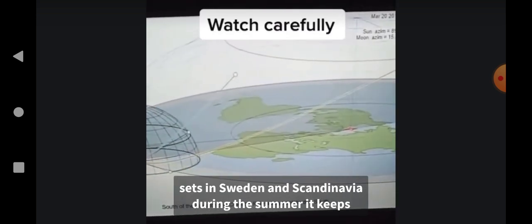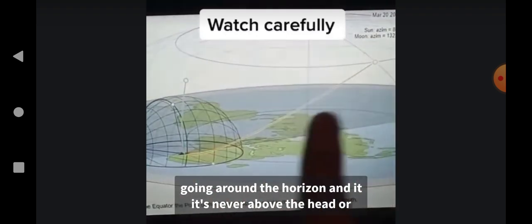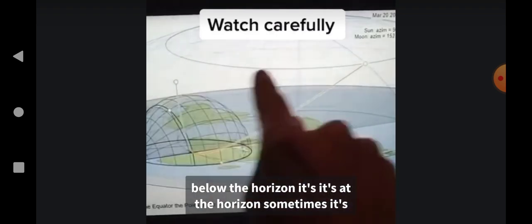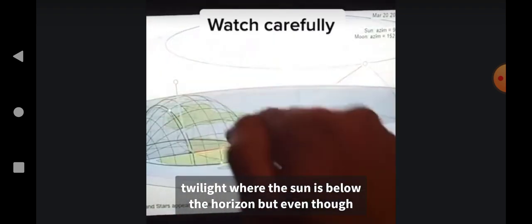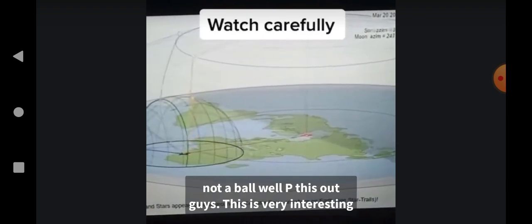So the sun never sets in Sweden and Scandinavia during the summer. It keeps going around the horizon, and it's never above the head or below the horizon. It's at the horizon. Sometimes it's twilight, where the sun is below the horizon, but even though it's below the horizon, you still get light because it's not a ball.